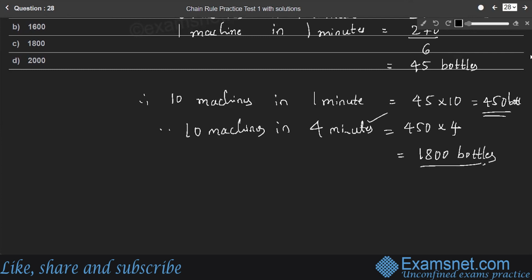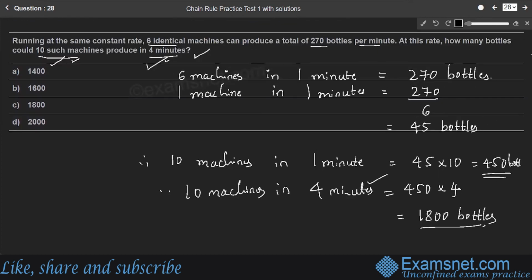Right? This is how you have to solve such type of questions. First, we need to find the number of bottles produced by one machine in 1 minute, so that you can easily take the product of the respective numbers, 10 such machines and 4 minutes. We are just multiplying those numbers here, right? Therefore, for the given question, option C is the answer. So in 4 minutes, 10 machines can produce 1800 bottles.